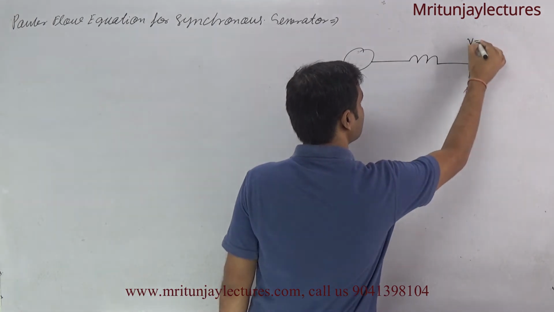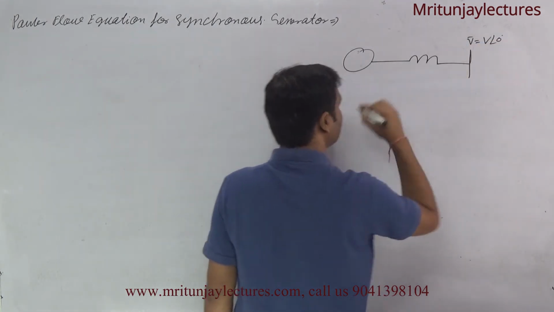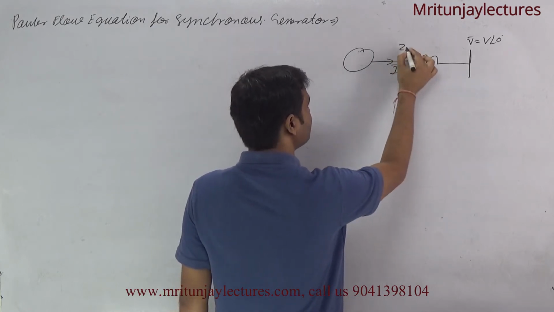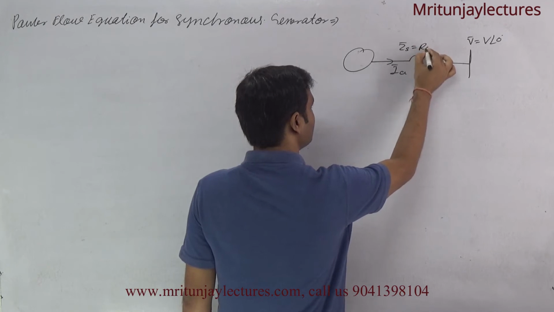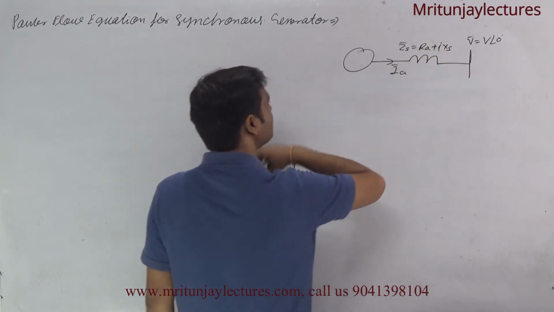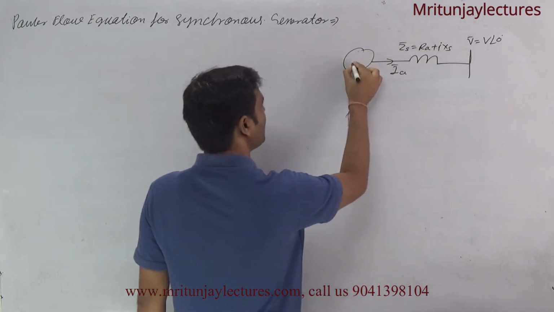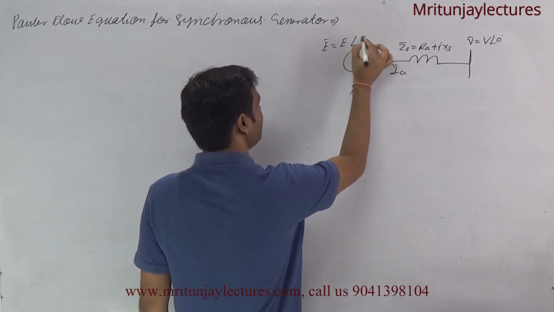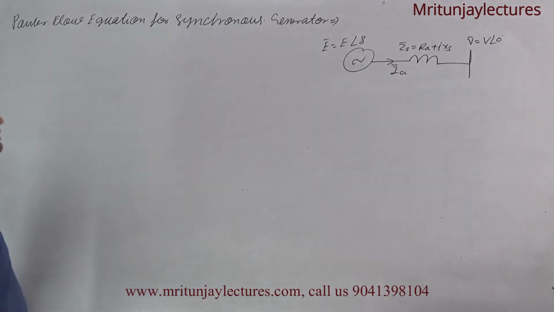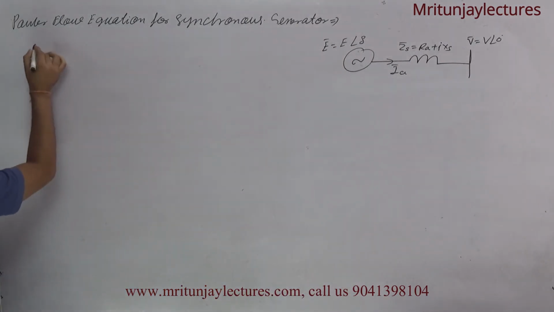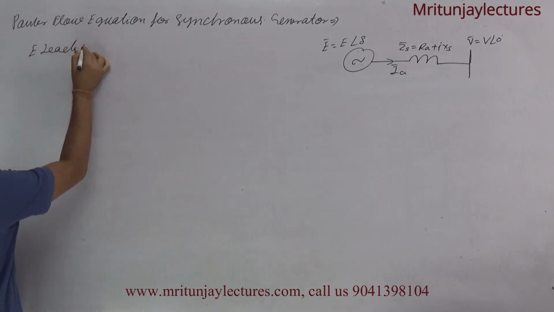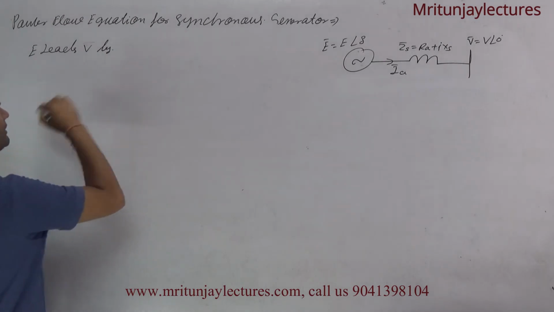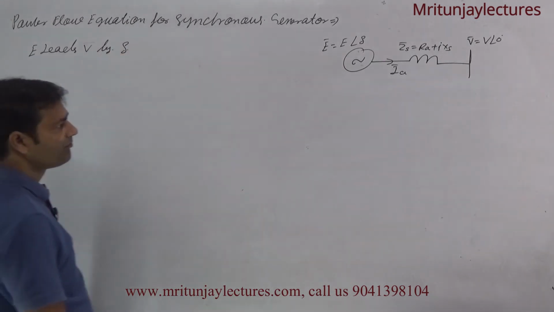and that is V, this is equal to V at the angle 0, and armature current IA, and Zs is equal to RA plus jXS. Okay, and E is the excitation voltage, E equals E at the angle delta. Now E leads V, the terminal voltage, by how much angle? Delta. Clear? In case of generator.